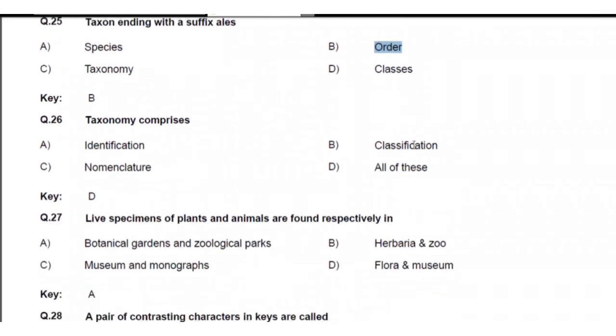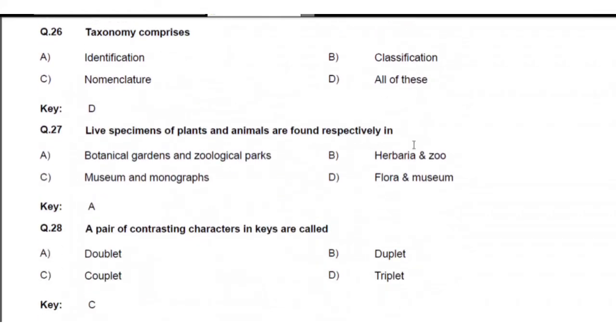Okay. Next, taxonomy comprises. What does taxonomy comprise? Identification, no. Classification, no. Nomenclature, no. That means it consists of all, not only a single one. So the best option is all of these. These three are related to taxonomy.